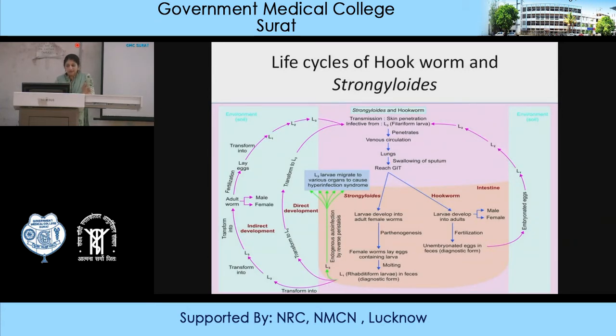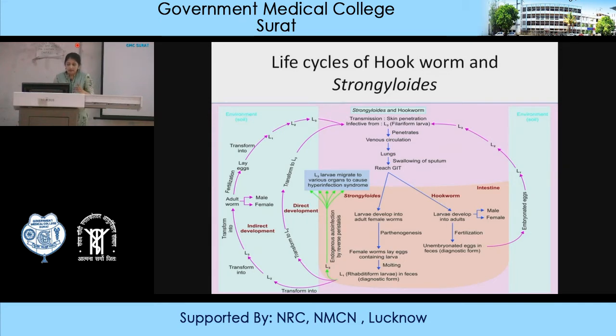Another type of cycle seen in Strongyloides is known as the auto-infection cycle. In the case of the rhabditiform larva formed inside the intestine, within the intestine this L1 stage is converted into the L3 stage, and this larva migrates to various organs to cause hyperinfection syndrome.